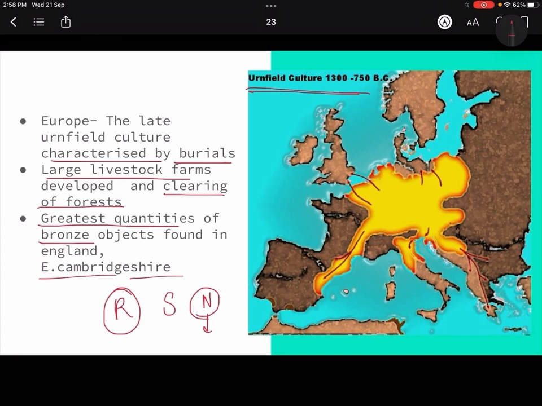After this, the major difference will come in the Iron Age. Here I told you the Neolithic period, copper age and bronze age more or less existed at the same time. So culture, society, religion are not going to be much different. The difference is only in the tool technology, right? The metal tool, that is the difference, and not much else.